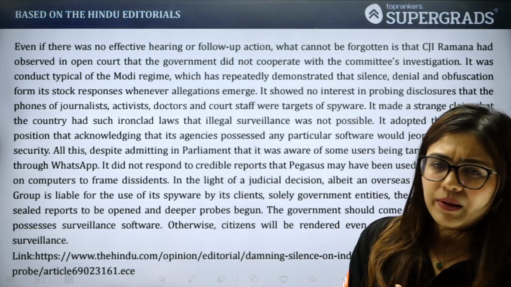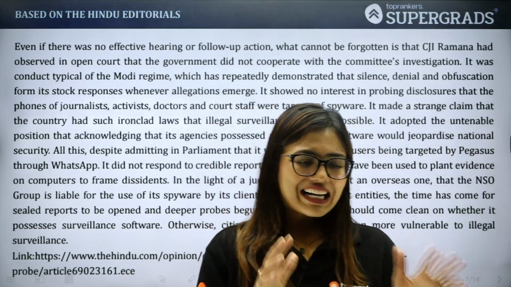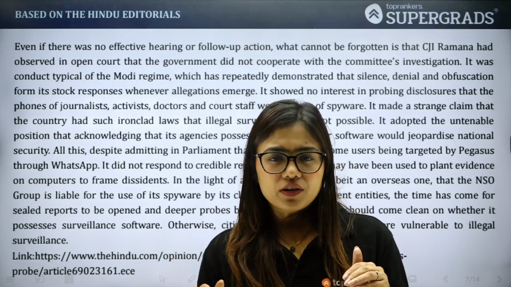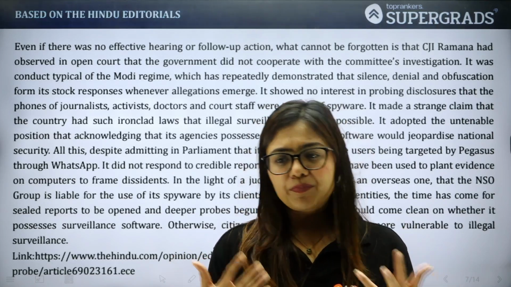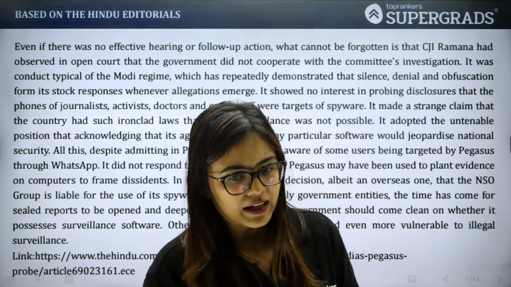So many believe that India should actually come clean and investigate further to protect their own country's, आप बोल सकते हो, safety, privacy. So that is what the passage is all about.